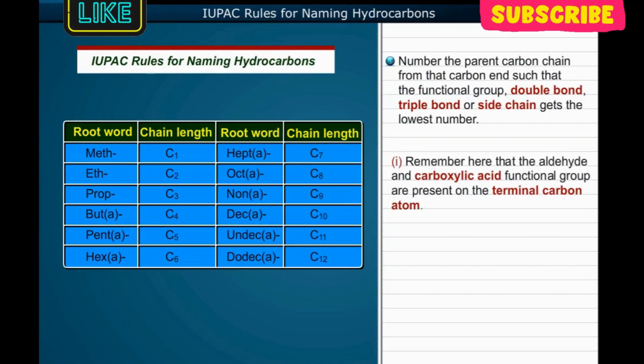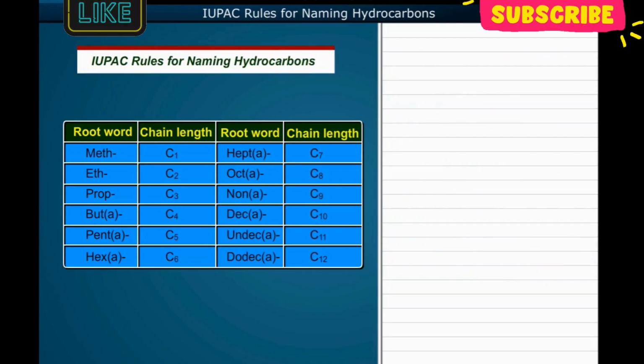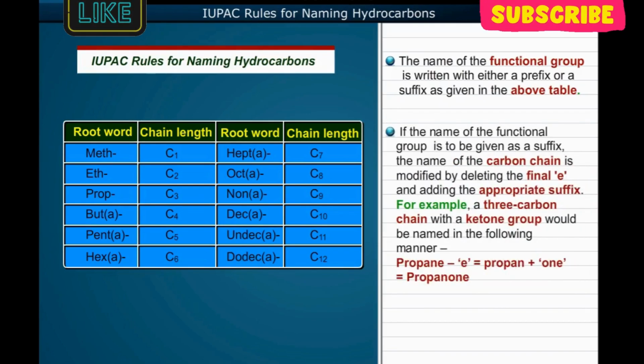Remember here that the aldehyde and carboxylic acid functional groups are present on the terminal carbon atom. Identify the name and position of the functional group, double bond, triple bond, or side chain. The name of the functional group is written with either a prefix or a suffix as given in the above table. If the name of the functional group is to be given as a suffix, the name of the carbon chain is modified by deleting the final e and adding the appropriate suffix.